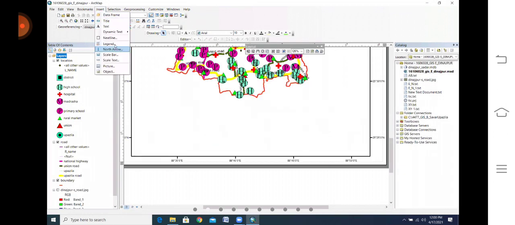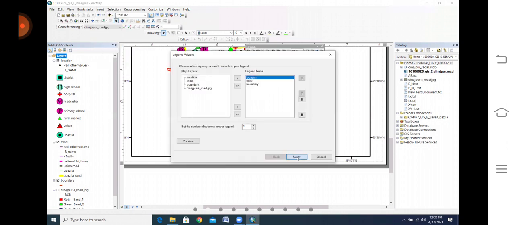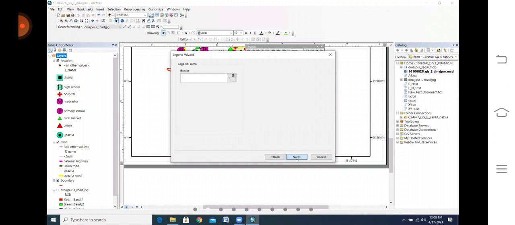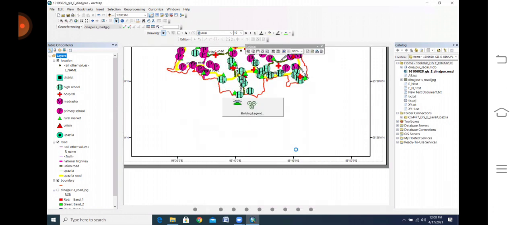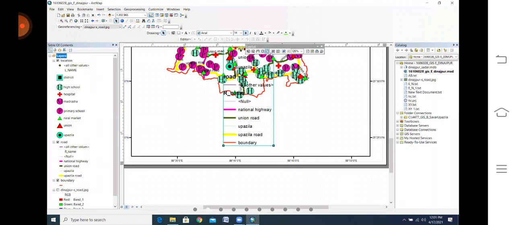If you have any confusion, please inform me. Yes, there is no river in Dinajpur Sadar, so if you do not have something like that, you do not need to make that legend.